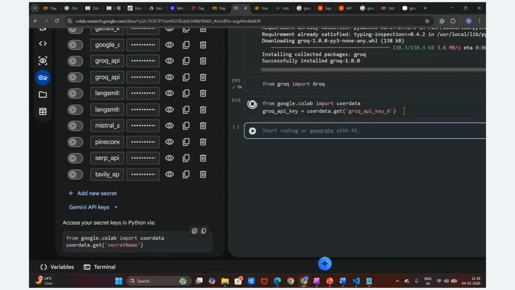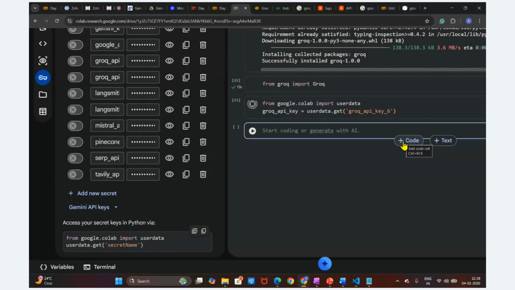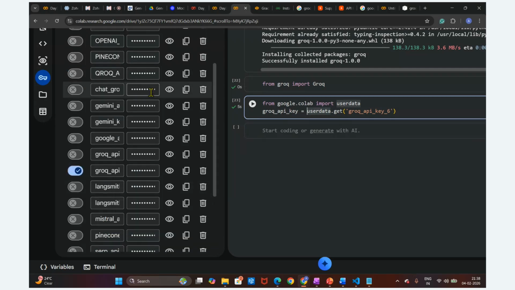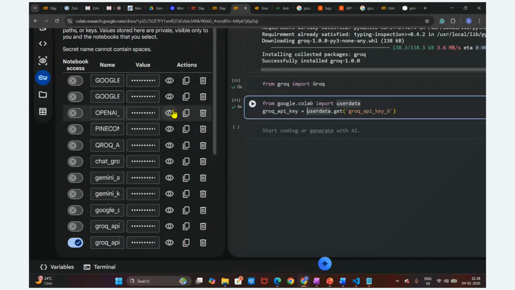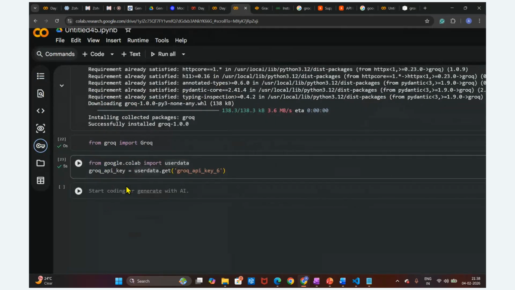Okay, there will be a pop-up, grant access. You can just provide the grant access to the key. So this key will be accessed. Say we have provided this access, right? So this key will be utilized here. We have accessed this key from the secrets into this environment. As of now we have access, but now we have to set up this key in the environment.